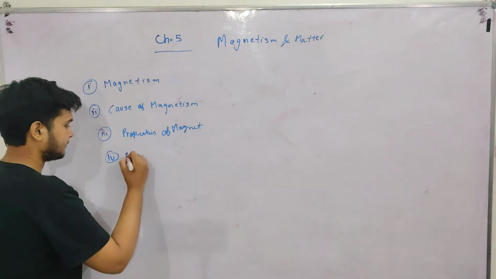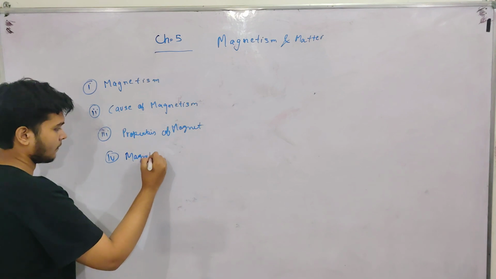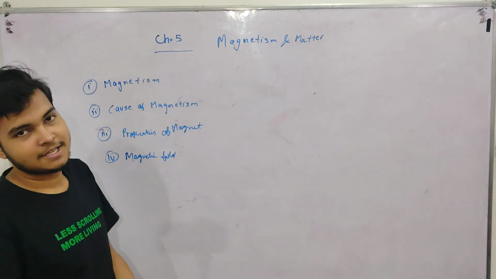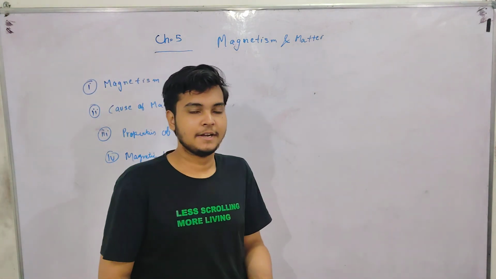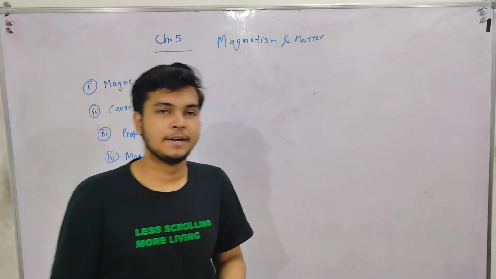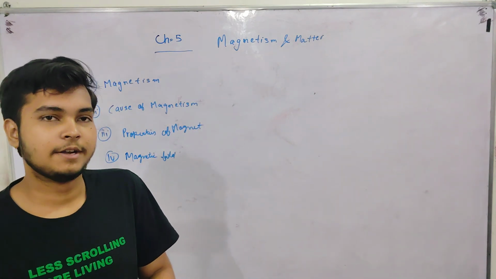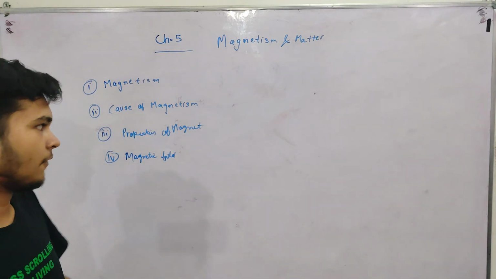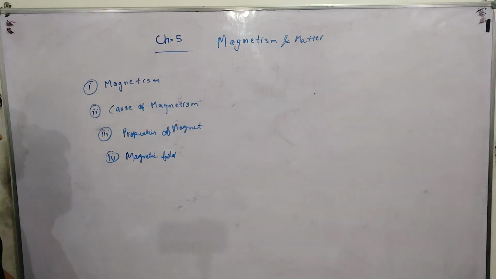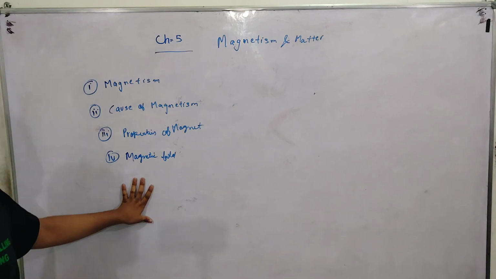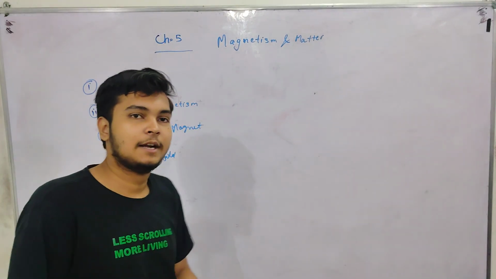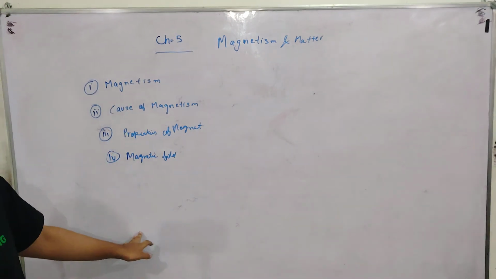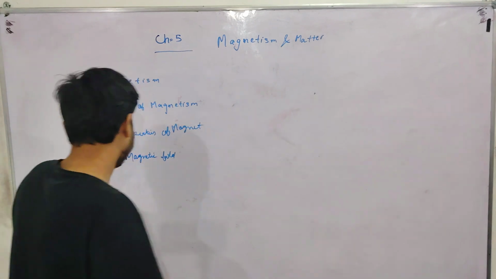Magnetic field. As we know that charge has its own field, and magnet is also a type of charge, as a magnet also conducts current when passed through a material or circular coil, which induces current in the coil. So here is magnetic field, and there was also one topic in electric charge known as electric field lines. So here will also be one topic, magnetic field lines.